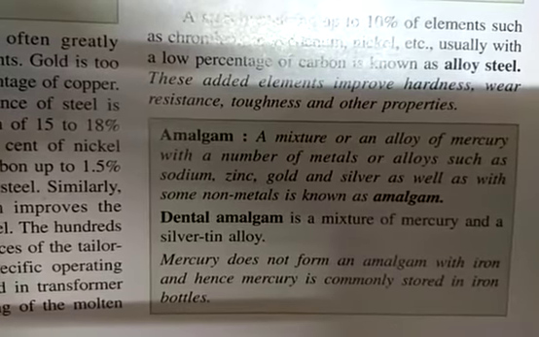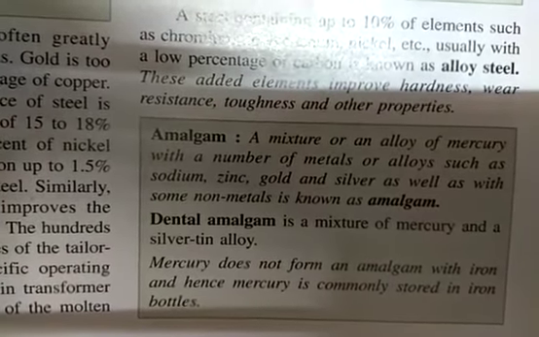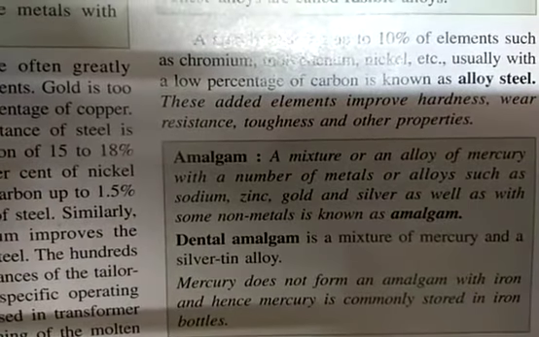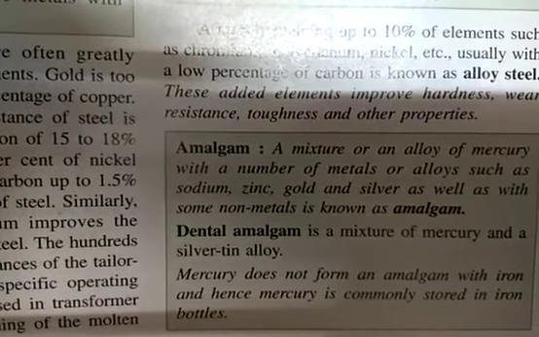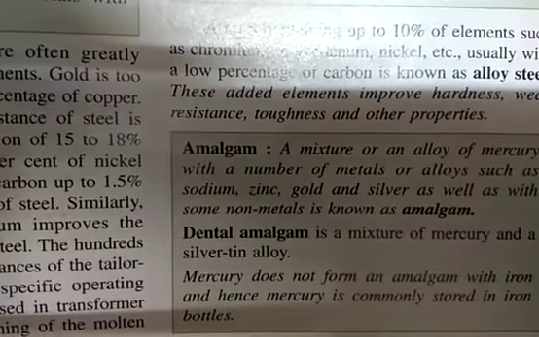Now let us see what is the meaning of amalgam. A mixture or an alloy of mercury with a number of metals such as sodium, zinc, gold and silver, as well as with some non-metals, is known as amalgam. So students, whenever you hear the word amalgam, it means it is an alloy of mercury.